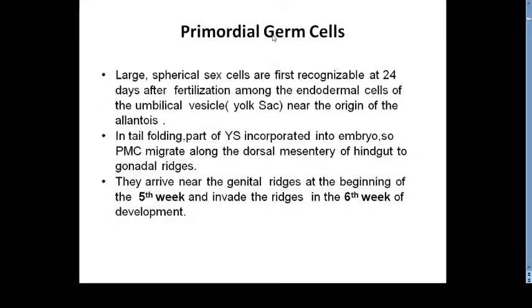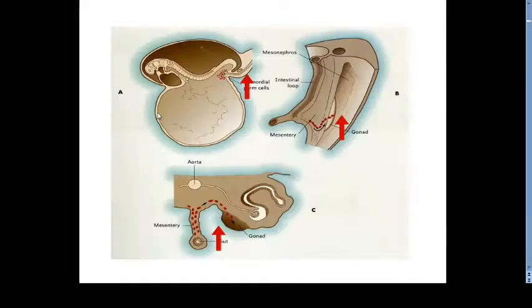Now, primordial germ cells are large sex cells which are usually recognizable at around 24 days after fertilization among the endodermal cells of the yolk sac near the origin of the allantois. So you can see the next picture. Here you can appreciate the developing embryonic disc. Here is the yolk sac.